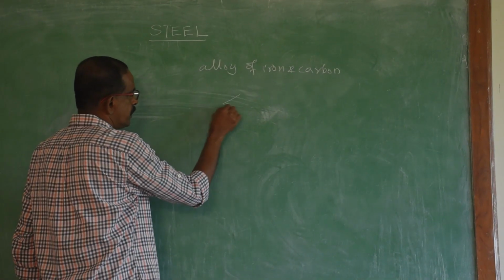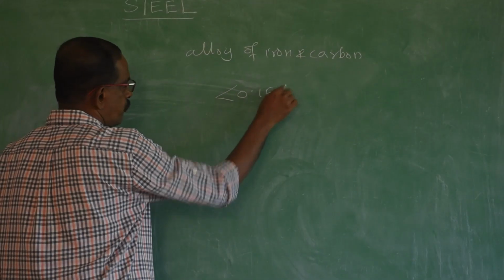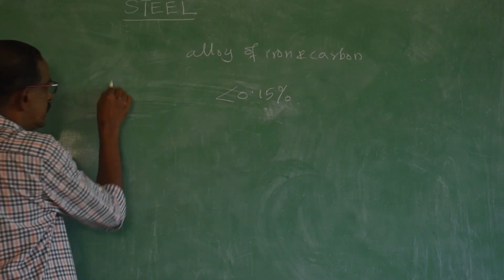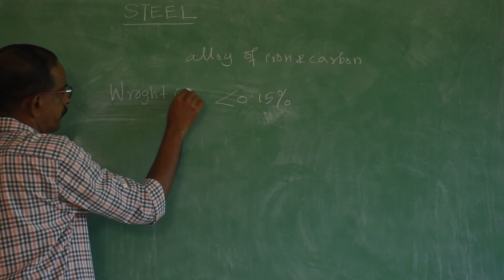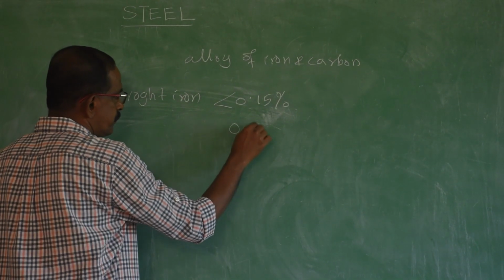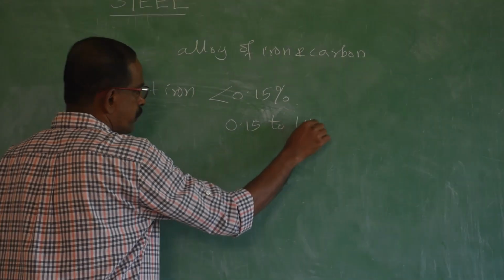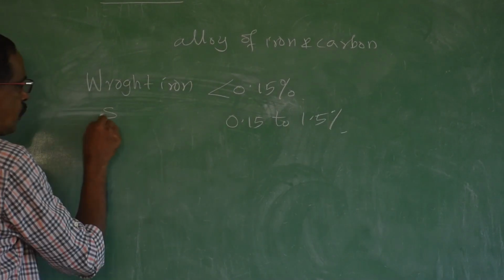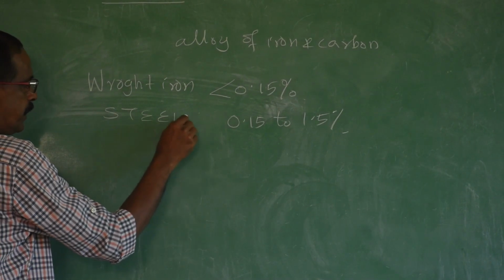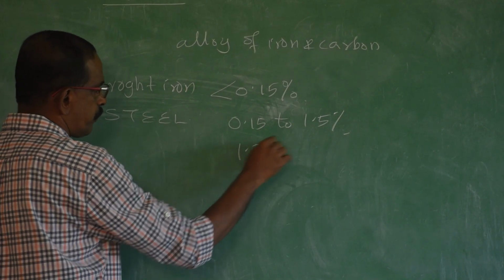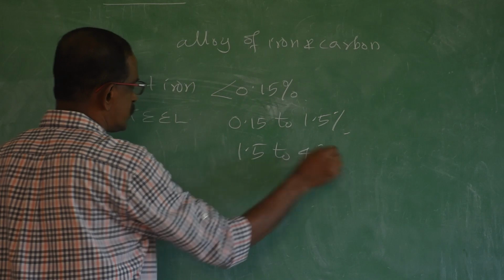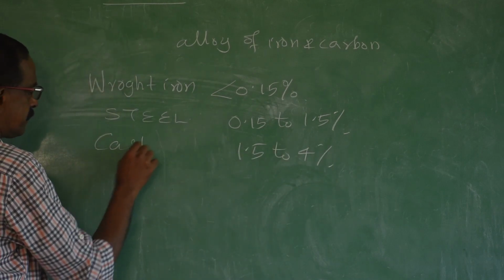Say for example, if the carbon content is less than 0.15 percentage, that is called wrought iron. If the carbon content is between 0.15 to say 1.5 percentage, that is called steel. And if it is between 1.5 to say 4 percentage, that is called cast iron.